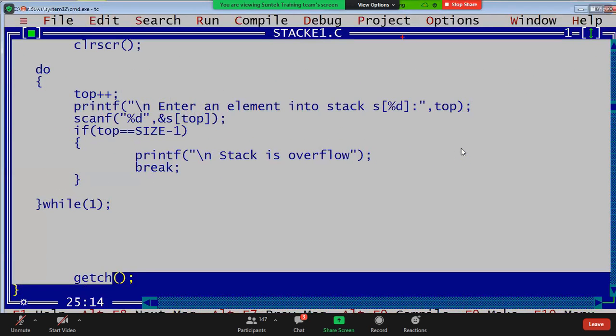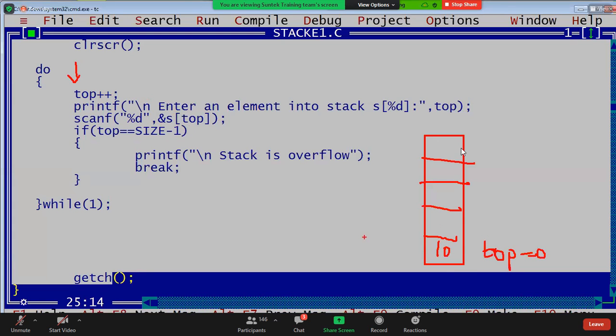First, initially top value we take as 0. See this. This is stack, guys. This element is S of 0, S of 1, S of 2, S of 3, S of 4. First element comes here, top plus plus. What is top plus plus? Initially top is 0. That element is inserted at address of S of top. What is S of top? Nothing but S of 0, guys.